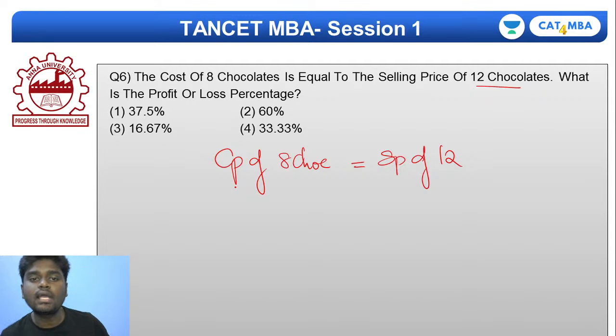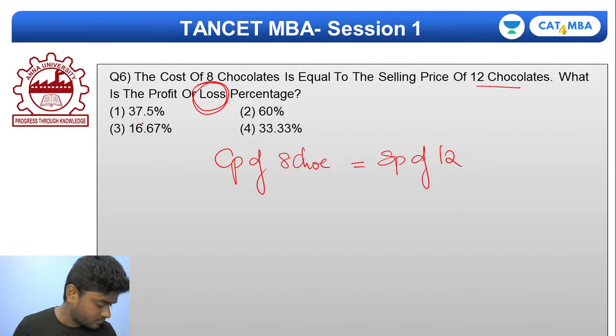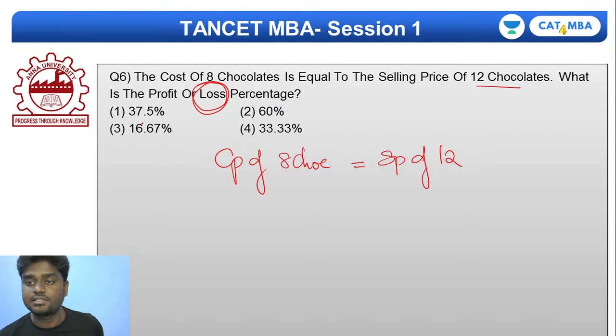So tell me whether I am making a profit or a loss here. Absolutely, I can say that I'm making a loss here, and I just want to find how much the loss is. So how do we calculate this? The cost price of 8 chocolates is equal to the selling price of 12 chocolates.